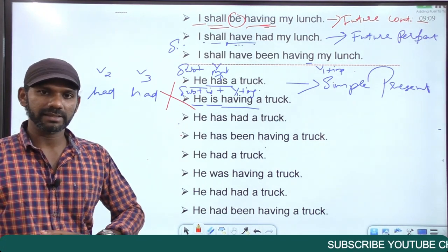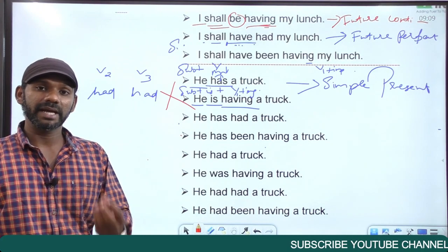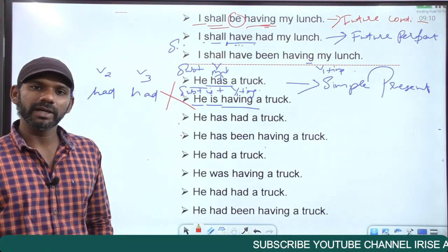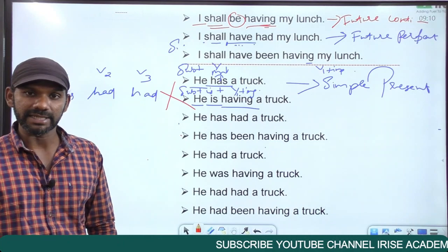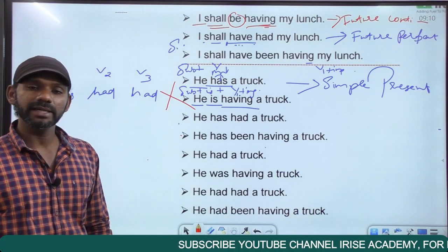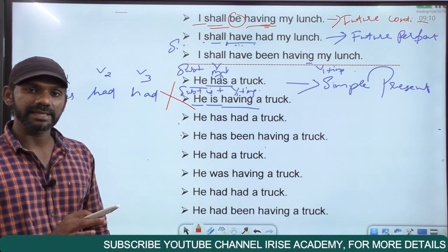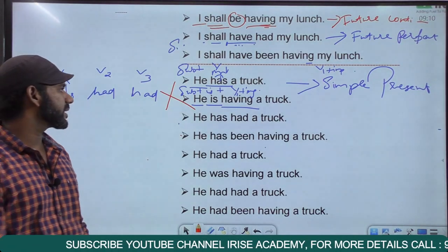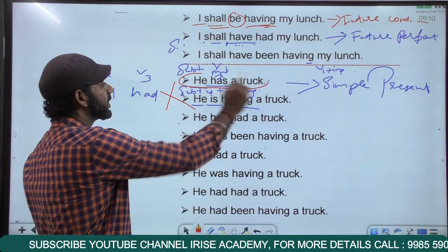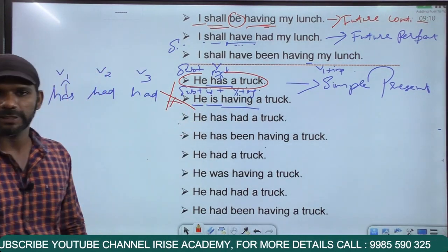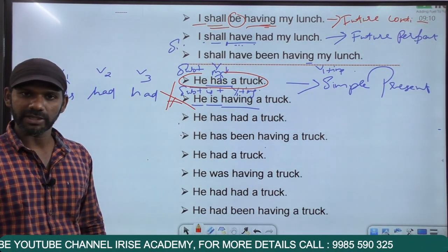Does not make sense. Grammatically wrong, eliminate it. It must be I have a house. He is having a truck means he is eating a truck, which does not make any sense. So present continuous is not possible with the given sentence. This is eliminated. You must say he has a truck.